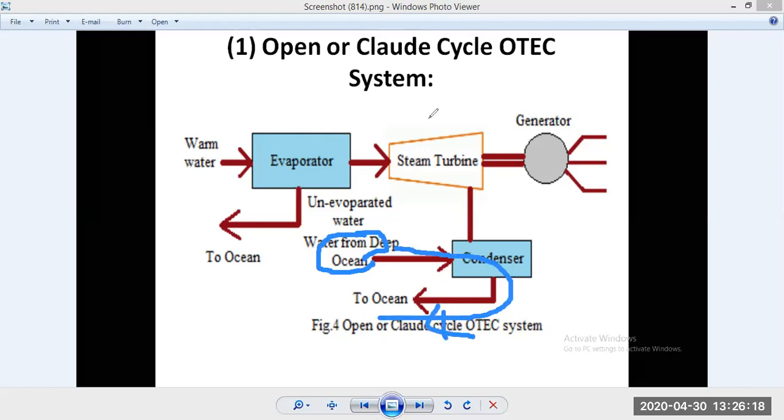And here you can see the low pressure water vapor, after expansion, is coming through this route.